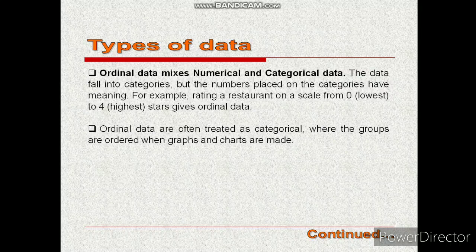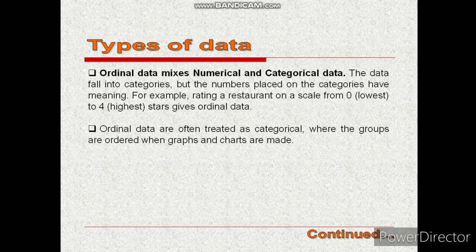Rating a restaurant service is actually categorical data. You can rate a restaurant service like good, bad, poor, very good, excellent, these kinds of things that we cannot measure, but we can rate it, right? These are categorical in nature.